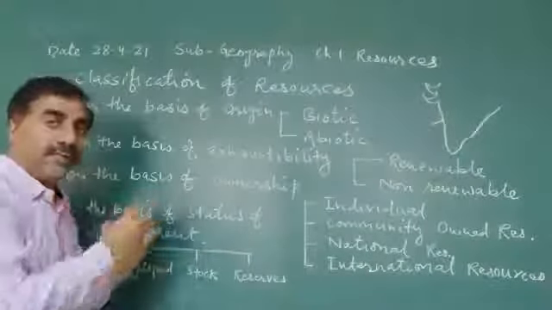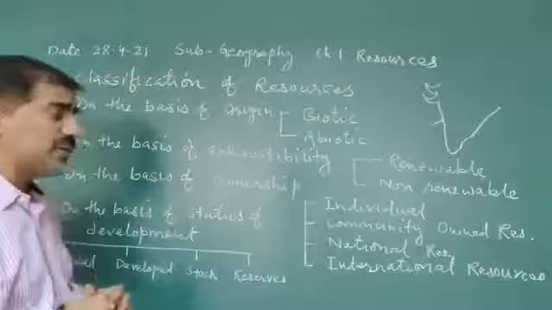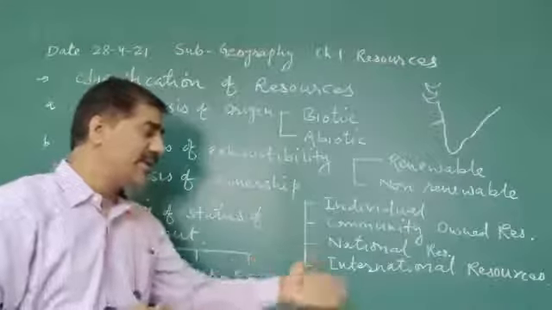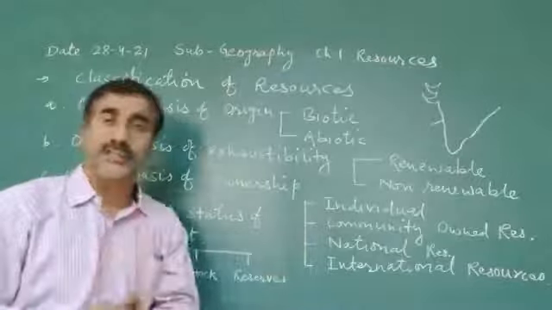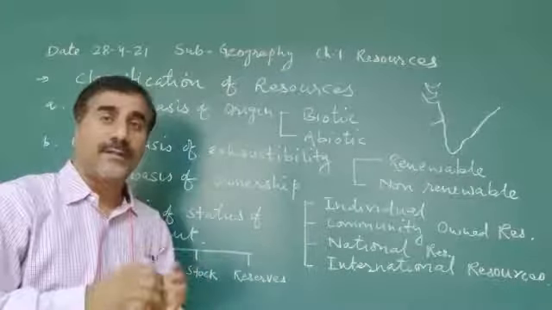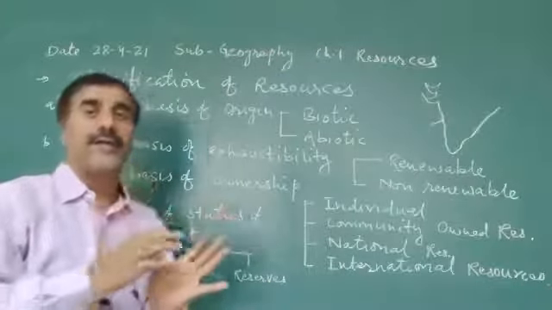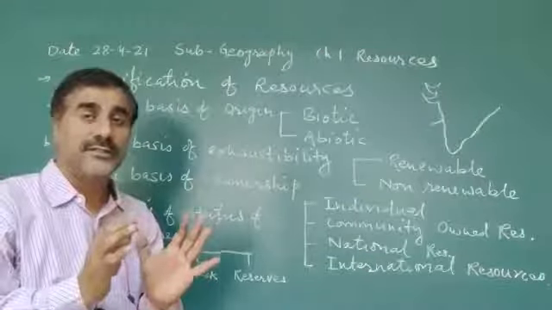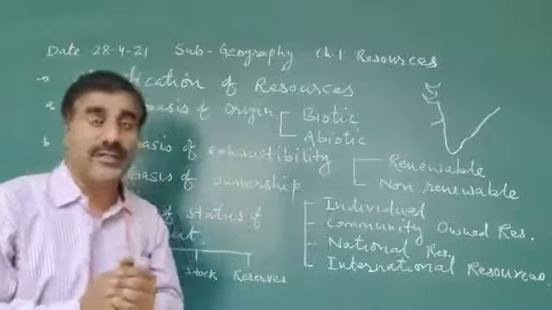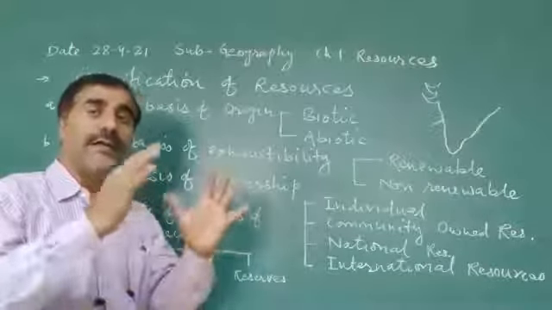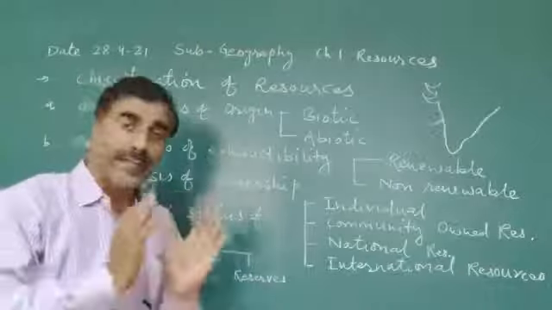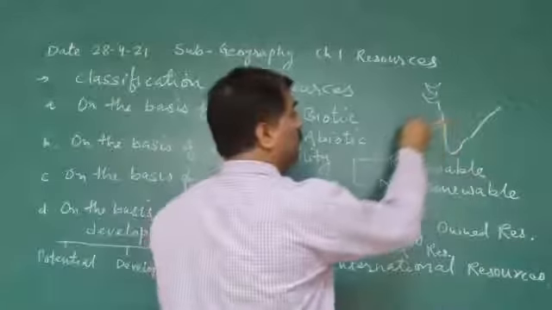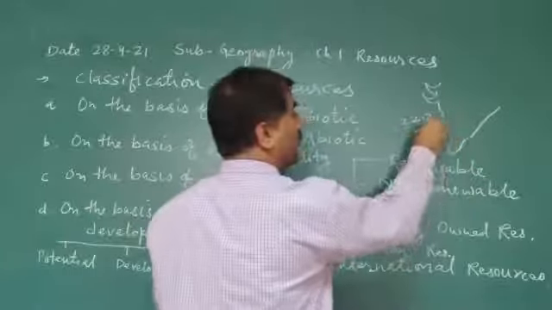So dear, on the basis of ownership, resources are classified as individual, community, national and international. National resources are those which come under any territory, within the political border of any nation and up to 22.2 kilometers from the political border.